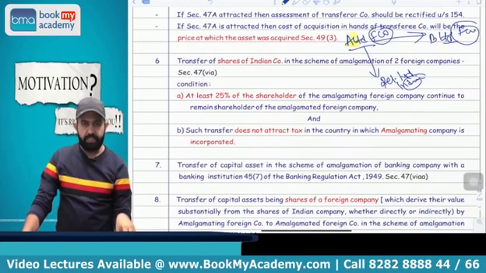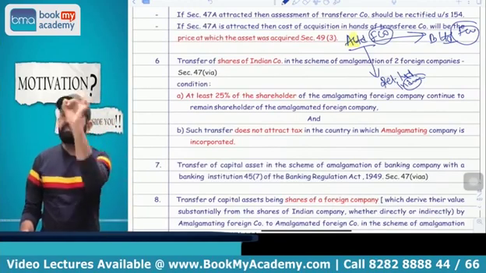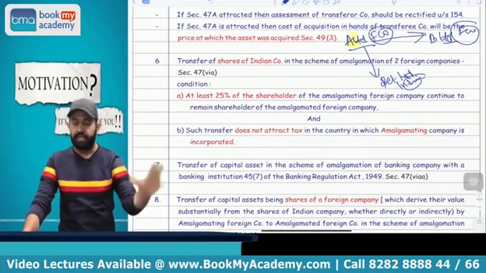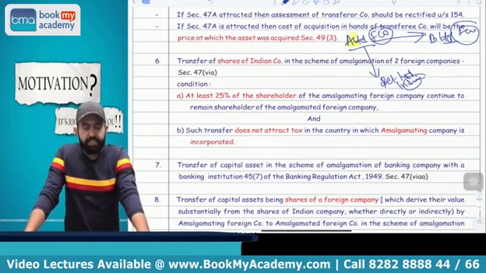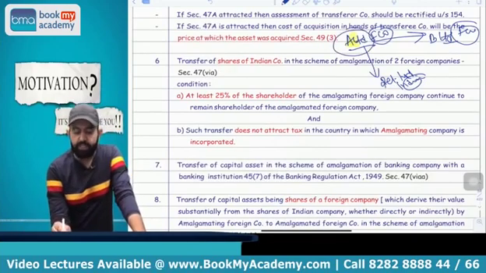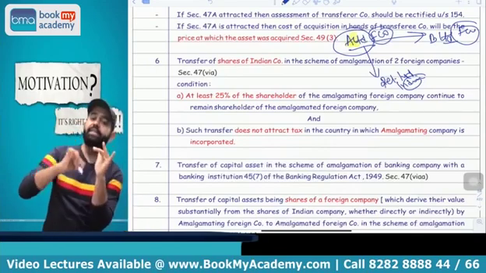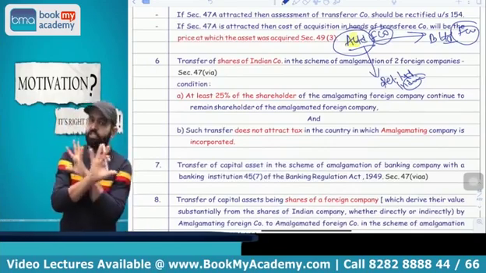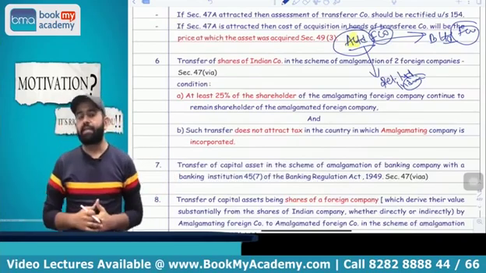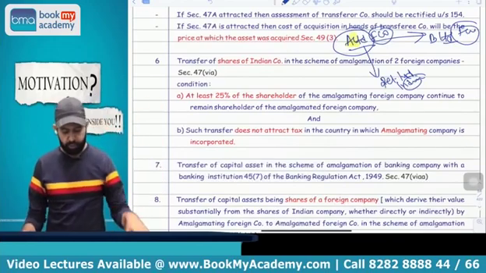The first condition is that at least 25% of the shareholders of A Limited should become shareholders of B Limited. The second condition is that there should be no tax in the country in which A Limited is incorporated. It should be an exempt transfer or exempt transaction in the country in which A Limited is incorporated. You got my point or not?